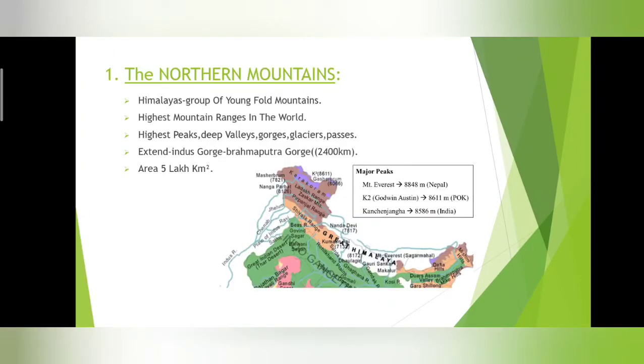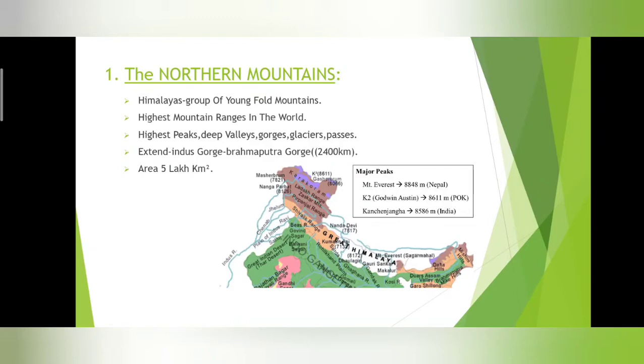Yes, now let us discuss about the northern mountains. The northern mountains, as we know, are located to the north of India. The northern part of India has been completely formed by the northern mountains. So if you see the map, the brown color from Kashmir, the dark brown color and the light brown color, that is the northern mountains.